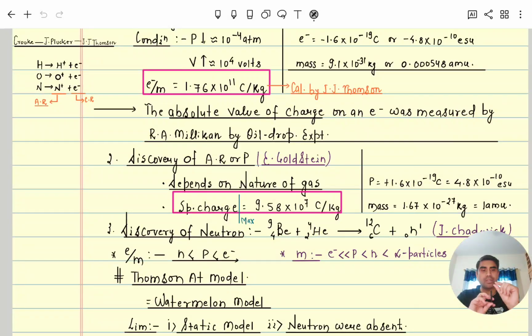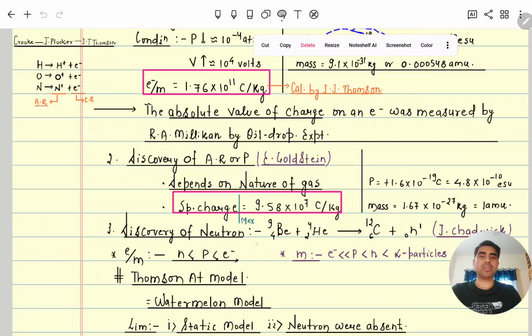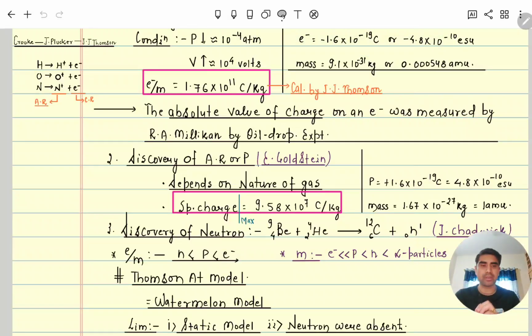So at a certain voltage, the negative oil drop became static, and at that static position he equated the electrical force to the gravitational force, QE equals mg, and from there he calculated the charge on the electron, minus 1.6 into 10 to the power minus 19 coulomb. By the way, the charge on an electron and on a proton have the same magnitude; positive and negative just represent the nature.